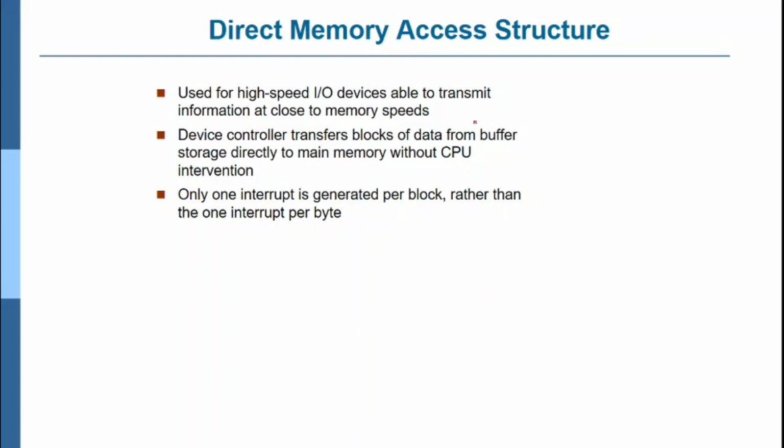Direct memory access is a structure used for high speed input output devices, able to transmit information at close to memory speed. The device controller transfers a block of data from buffer storage directly to the main memory without the CPU. Only one interrupt is generated per block, rather than one interrupt per byte.